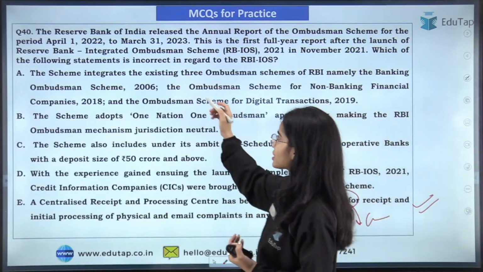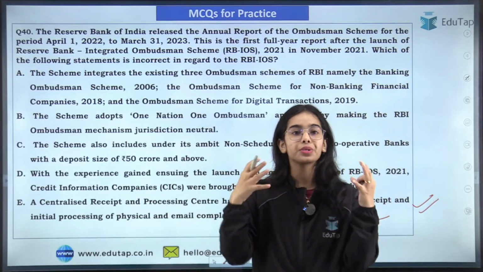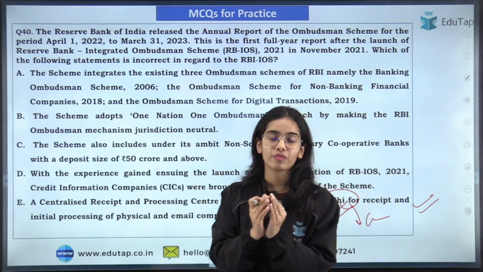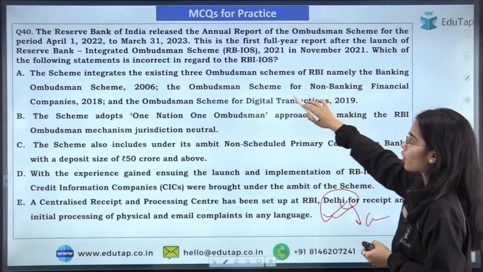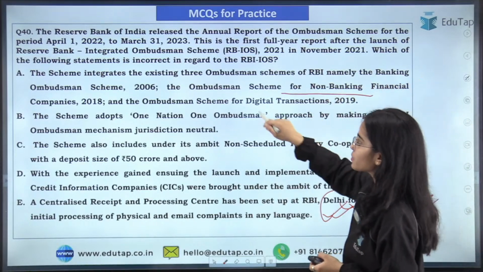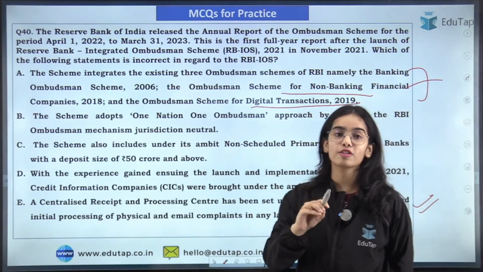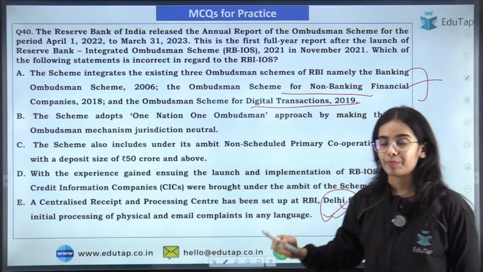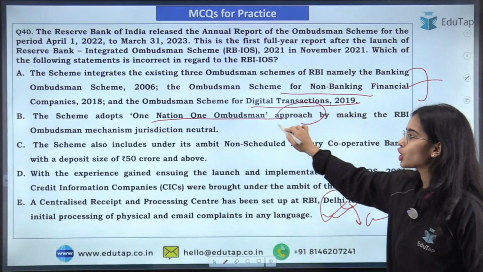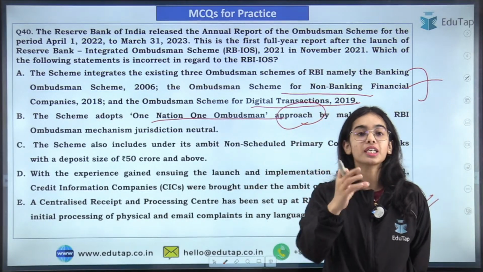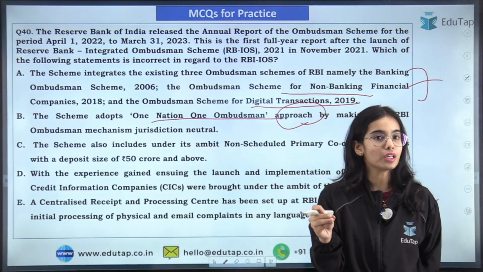So the Reserve Bank of India Integrated Ombudsman Scheme has integrated the three major ombudsman schemes of the Reserve Bank of India. That is the Ombudsman Scheme of the banking sector, Ombudsman Scheme of NBFCs, Ombudsman Scheme for digital transactions. These have been integrated into the Reserve Bank Integrated Ombudsman Scheme. The scheme adopts a one nation, one ombudsman approach, so that there is no jurisdictional division present. So the ombudsman scheme is jurisdictional neutral.